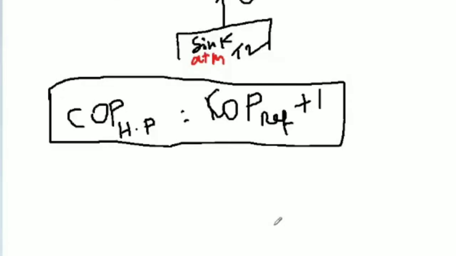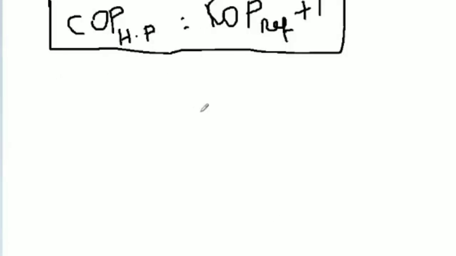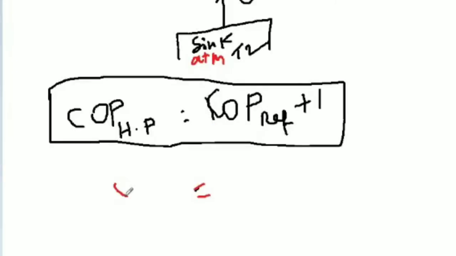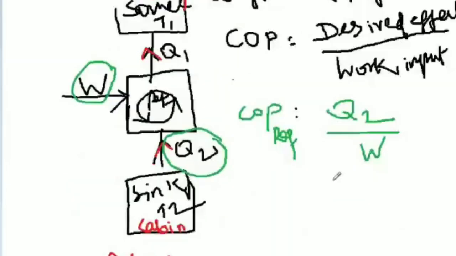Sir, how is it possible? How can I believe it, sir? You can ask me like that, so then I can prove how it's correct. What is the heat pump COP formula? Q1 divided by W. And what is the refrigerator formula?